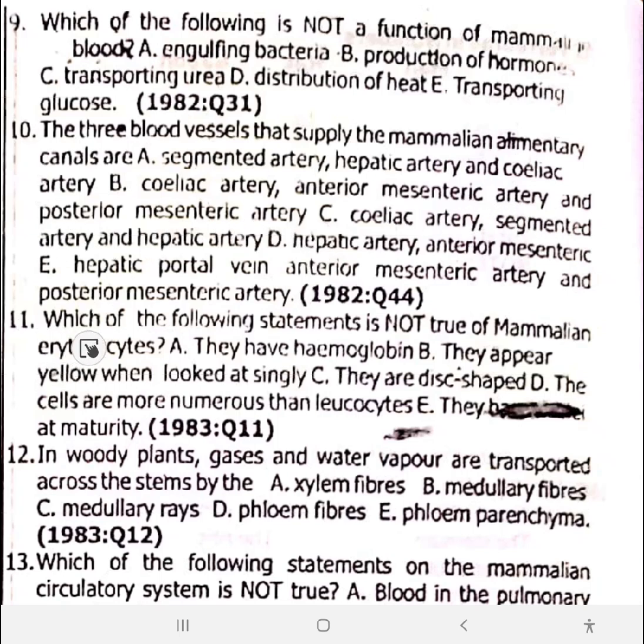10 is B. 11. Which of the following statements is not true of the mammalian erythrocyte? But before we go, I'd like us to jot some points down. Let's write organs and the arteries supplying them blood. Number 1, liver is supplied by hepatic artery. 2, lungs by pulmonary artery. 3, heart by coronary artery. 4, stomach by gastric artery. 5, the colon by colic artery. 6, the kidney by renal artery. 7, spleen by splenic artery.